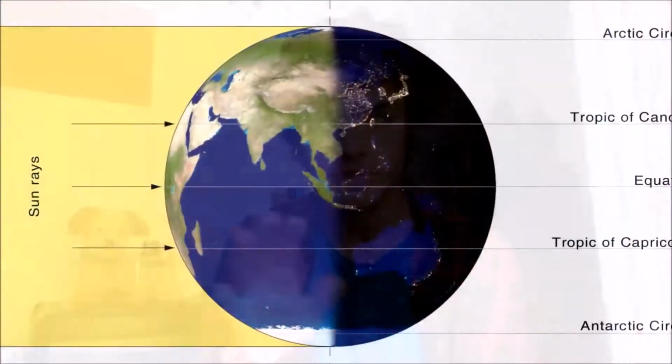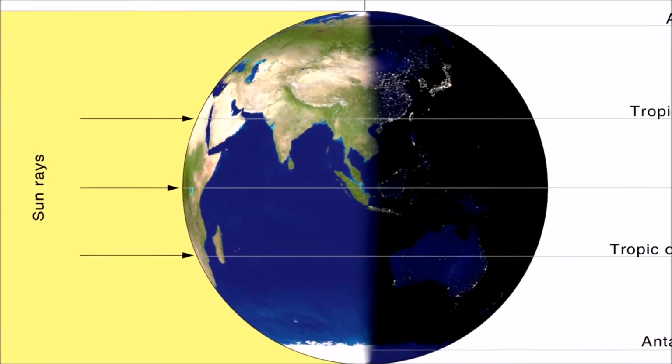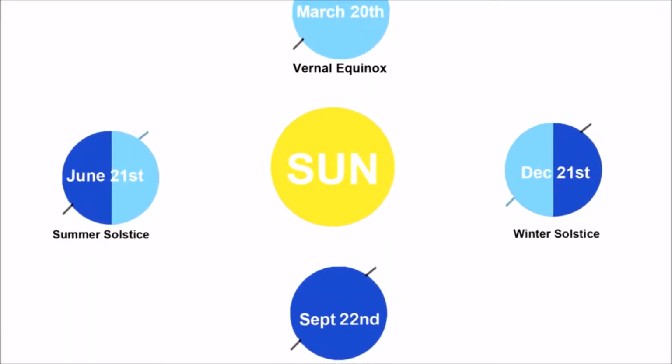Twice a year, the Earth's day and night cycle will be exactly the same length. This happens across the entire planet, and it's to do with how the Earth orbits the sun and how it spins. Ever heard of the summer or the winter solstice? It's exactly the same thing.